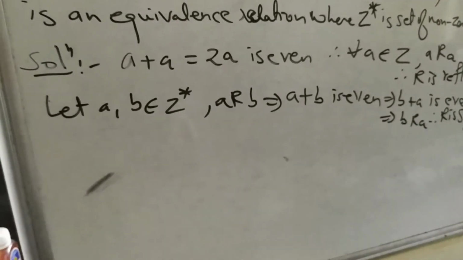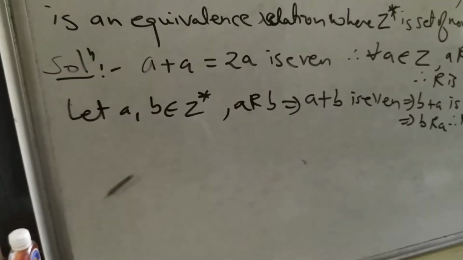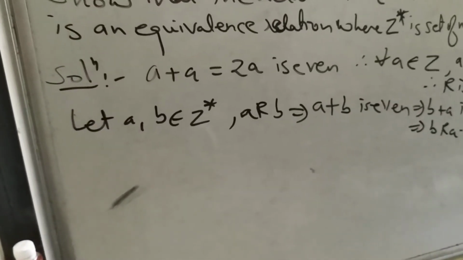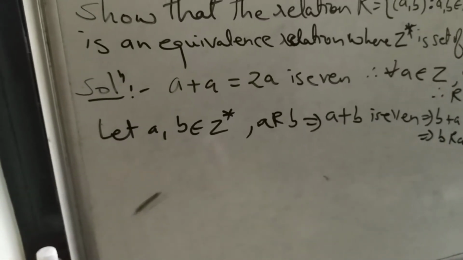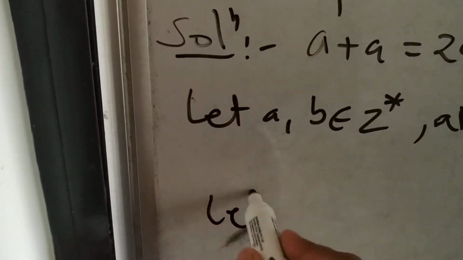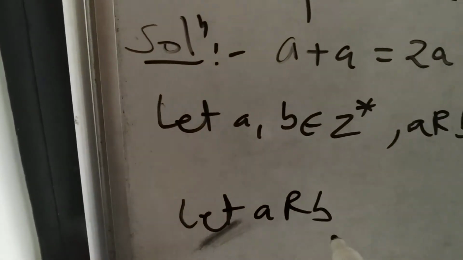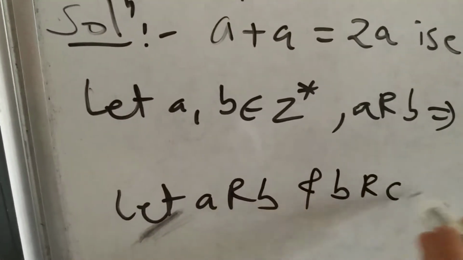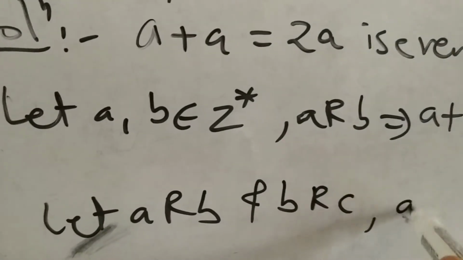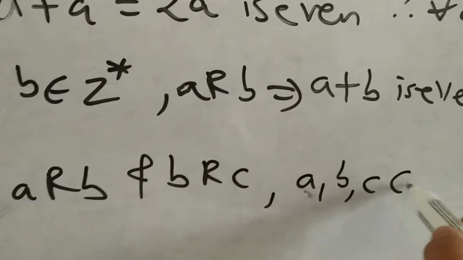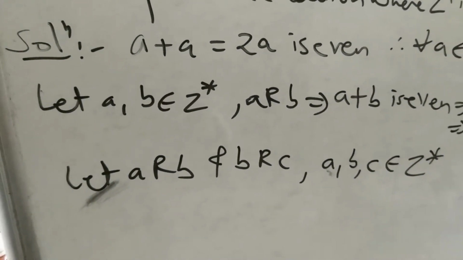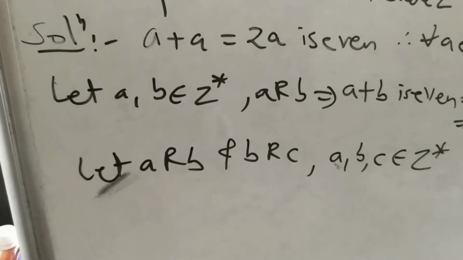Now let us show that R is transitive. To show that R is transitive, if a is related to b and b related to c, then we have to show that a is related to c, for all a, b, c belong to Z star. So to show transitivity, let us take three variables. Let a related to b and b related to c, where a, b, c belong to Z star, and Z star is nothing but the set of non-zero integers.